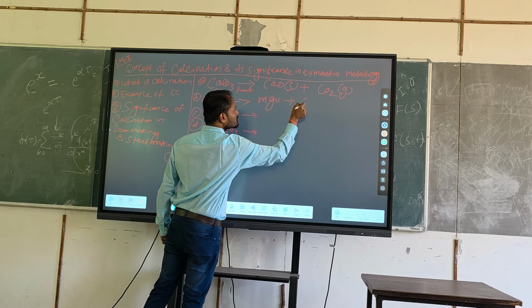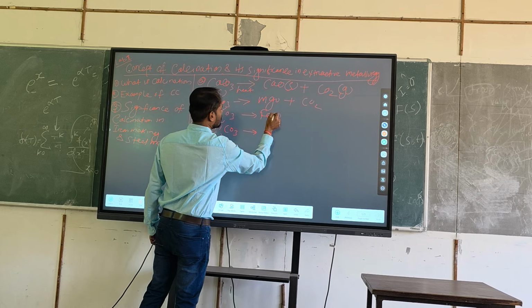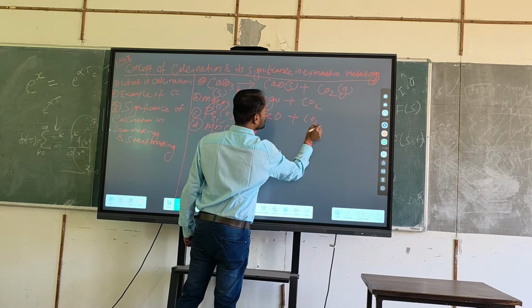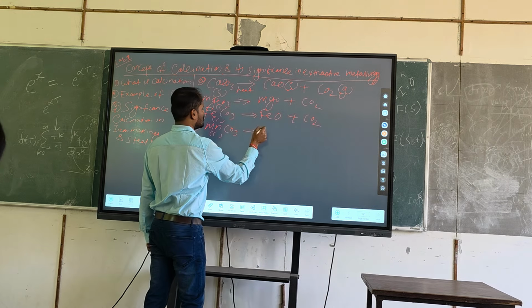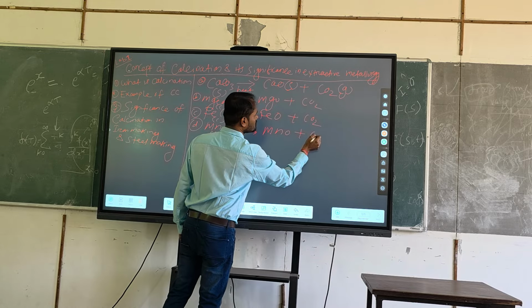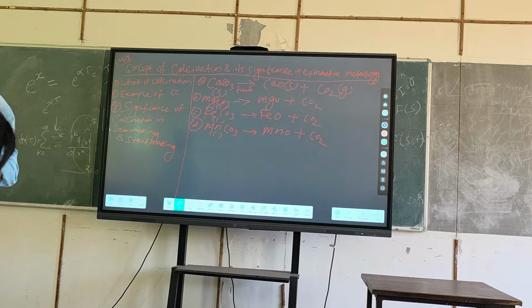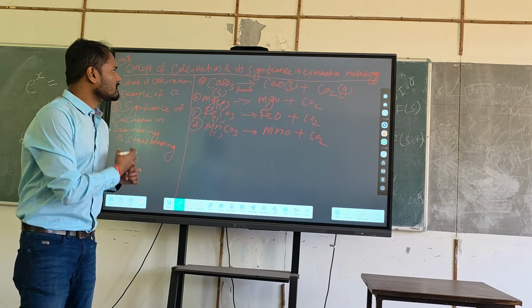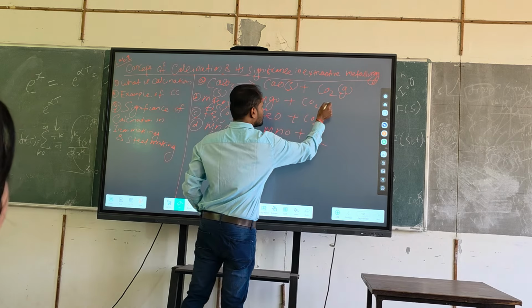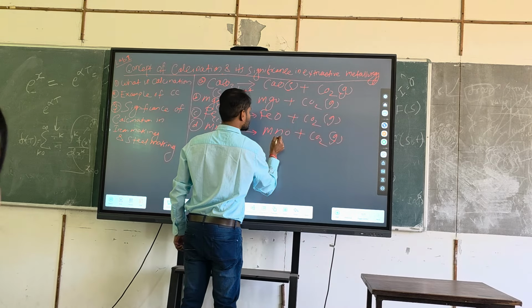MgO plus CO2. This will become FeO plus CO2. These are not balanced actually, but you can balance them if you want. MnO plus CO2, not a balanced reaction, you can balance it. Anyway, so this is the thing. These are all gas phases, and these are all solids.